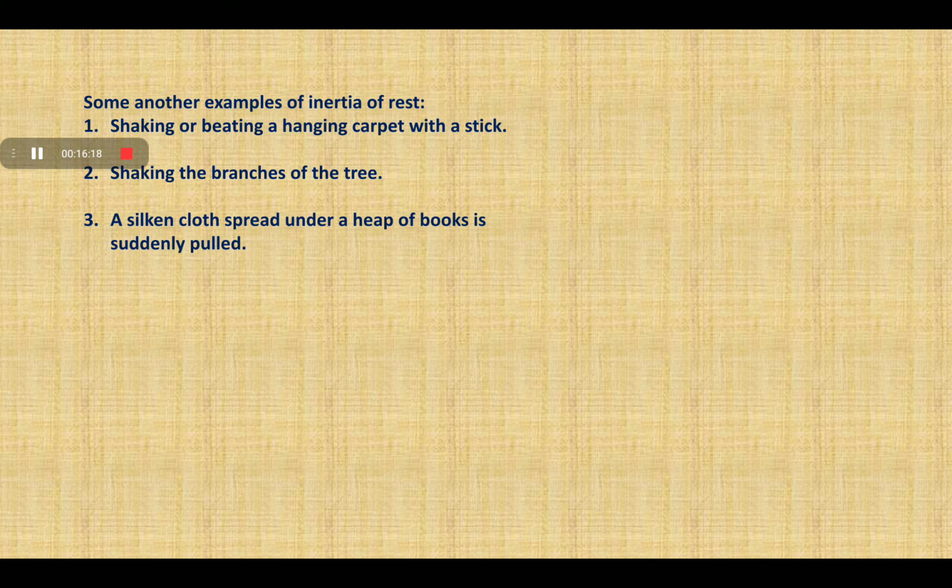So we can say that due to the inertia of rest, the heap of books does not fall, and we can easily pull out the silken cloth which is spread under the pile of books. So these are some examples of inertia of rest.